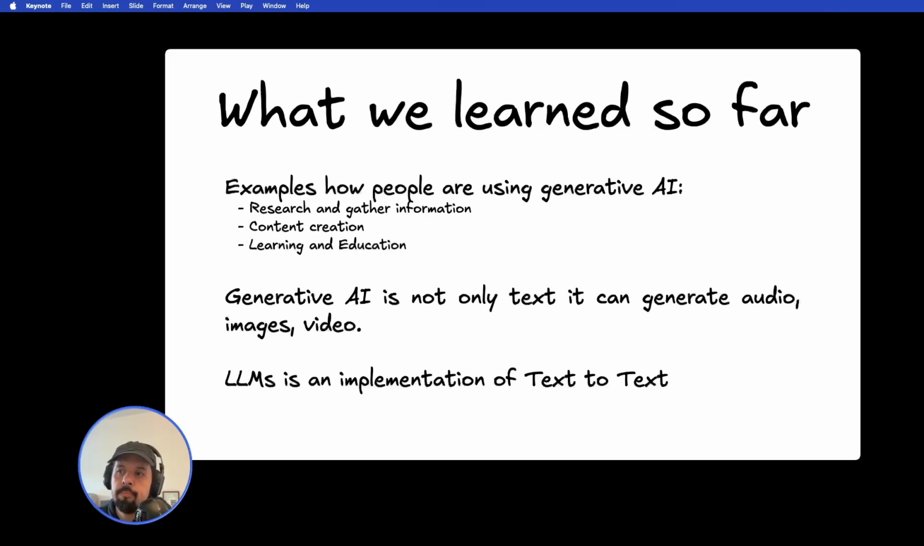So it's changing, but we are focusing currently, at least in these first 3 modules, only on text, and for that we have the name LLMs. LLM is an implementation of text to text. So if you hear the word LLM, it means you write something, you give some text as an input, and then you get back some text.